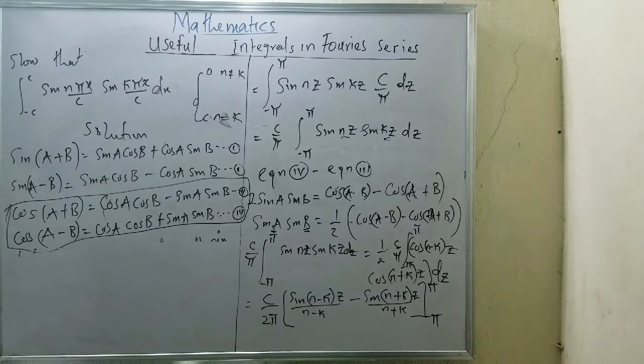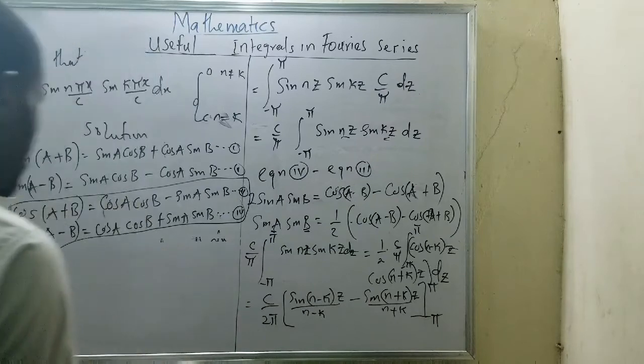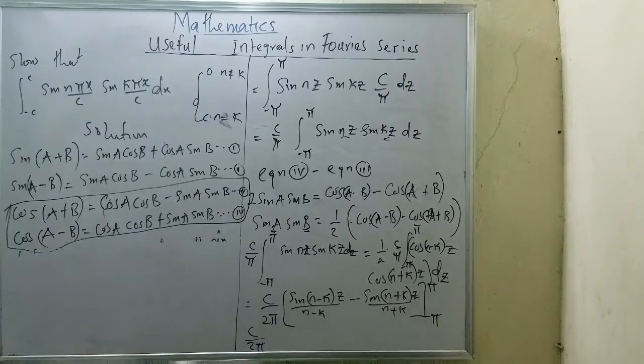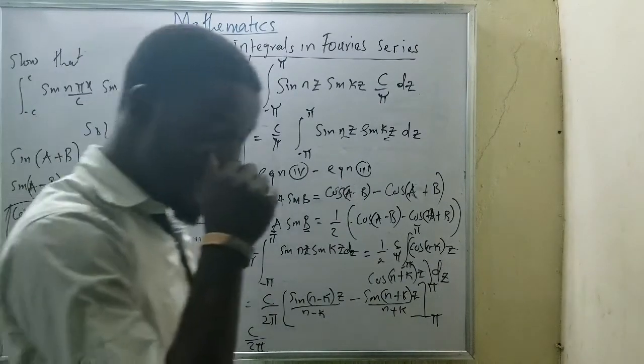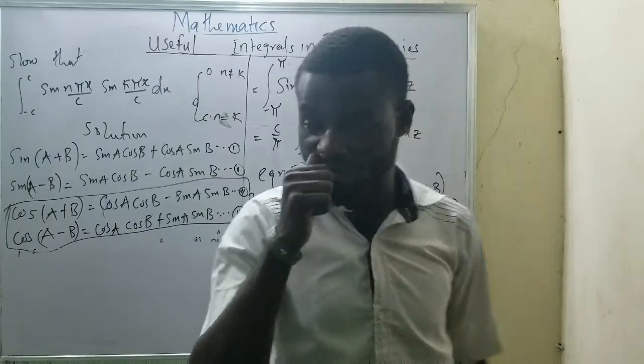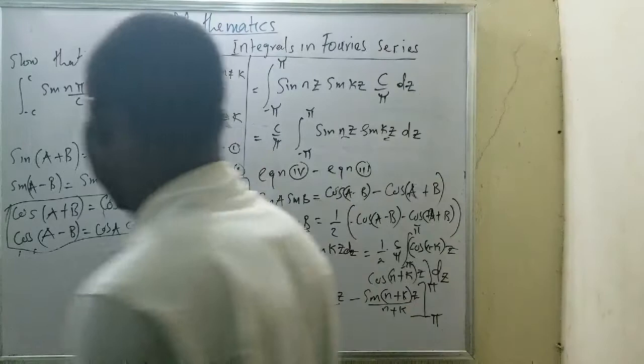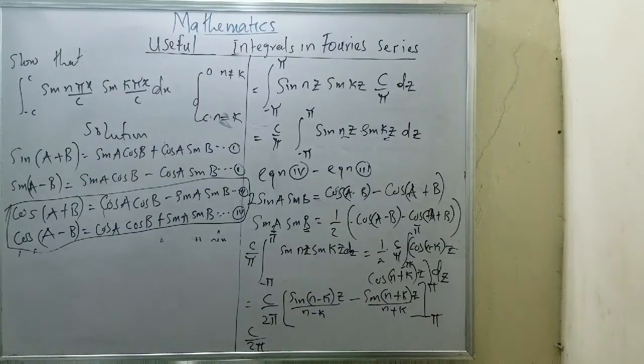Since I have that, I can now move on by having the upper limit minus lower limit, which is my upper limit, this 2 pi. Now upper limit minus lower limit, if you can do it, you know that sine 0 is always equal to 0, cos 0 is always equal to 1. Please take note of that information. We are talking about periods.